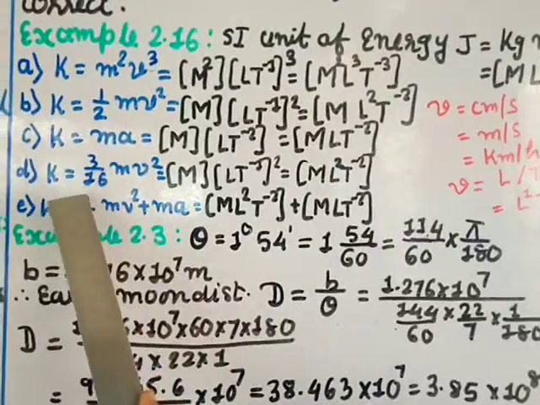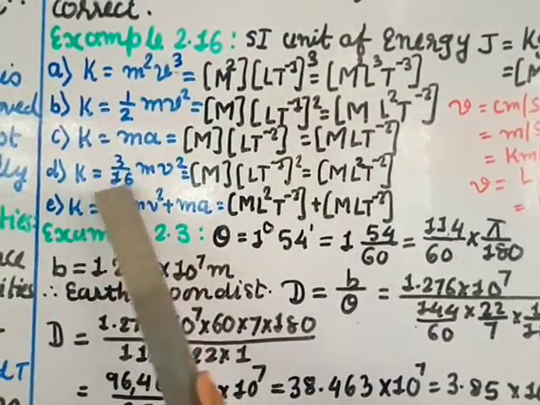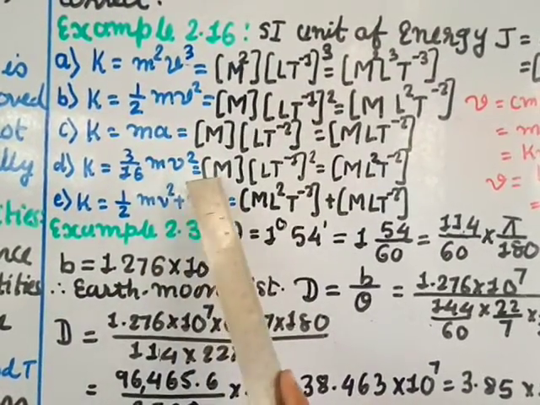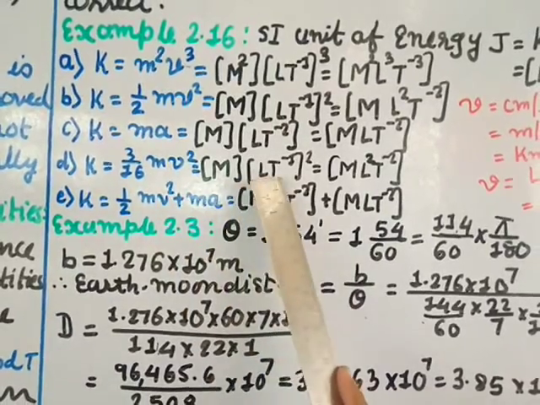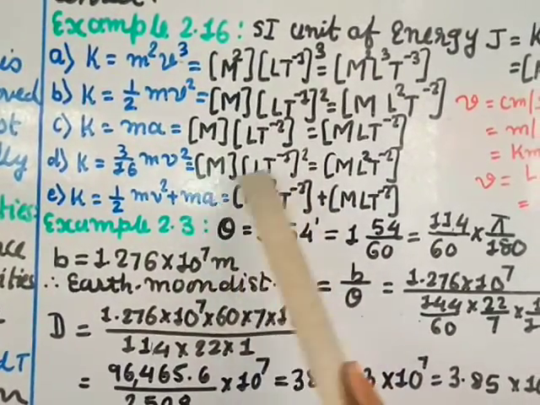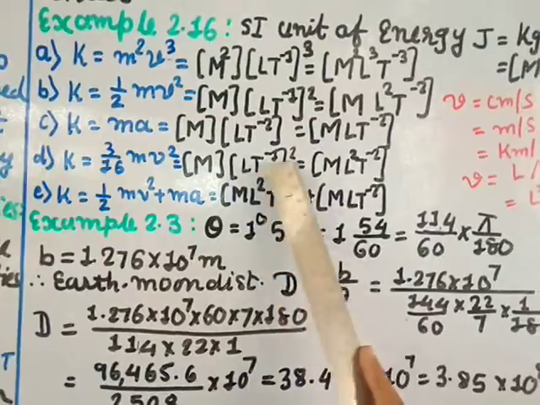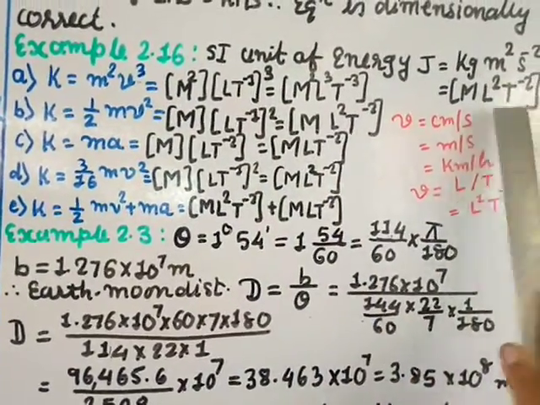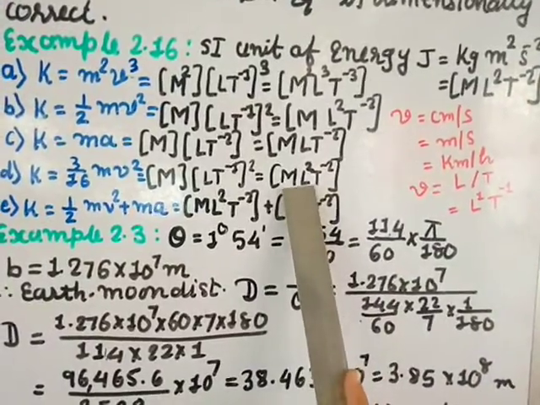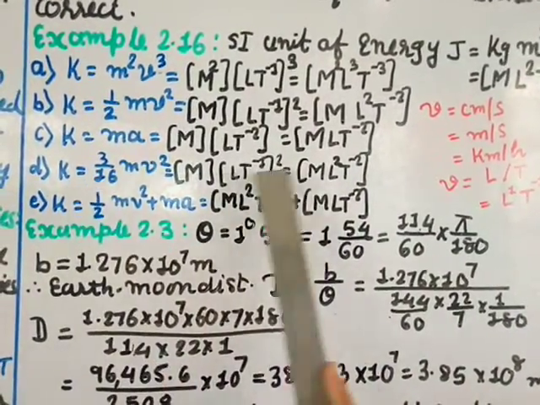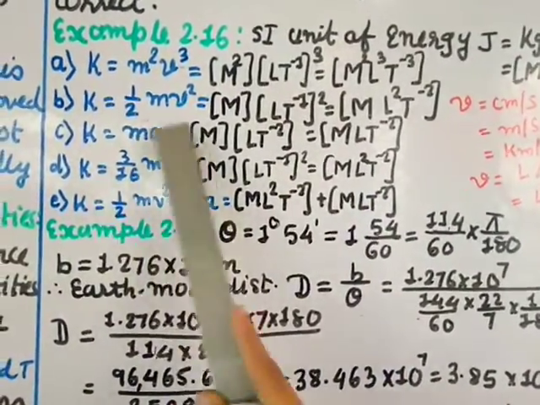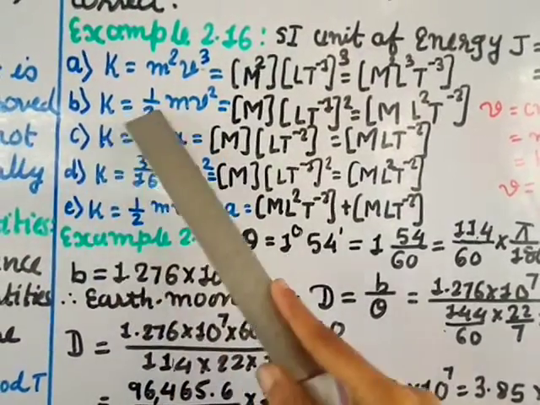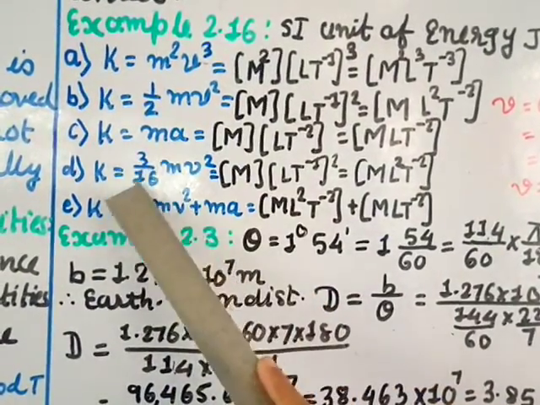K is equal to 3 by 16 m v square. Again, this is a constant, so we start with m. m is a mass, v is a velocity, L t minus 1 squared. So what you get is m L square t minus 2, since minus 1 into 2 is minus 2. So these and these are the same. That means this also is dimensionally correct. But this is not the correct answer. This equation is wrong because kinetic energy is actually half m v square, and here it is 3 by 16 m v square.